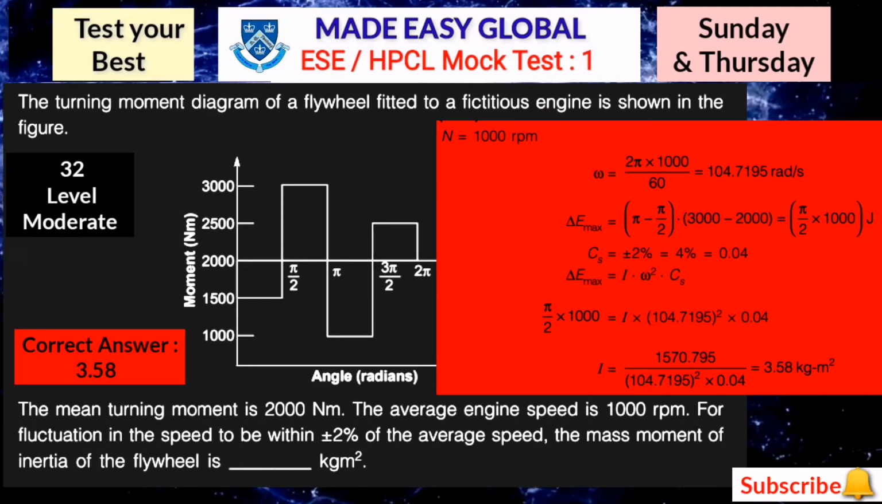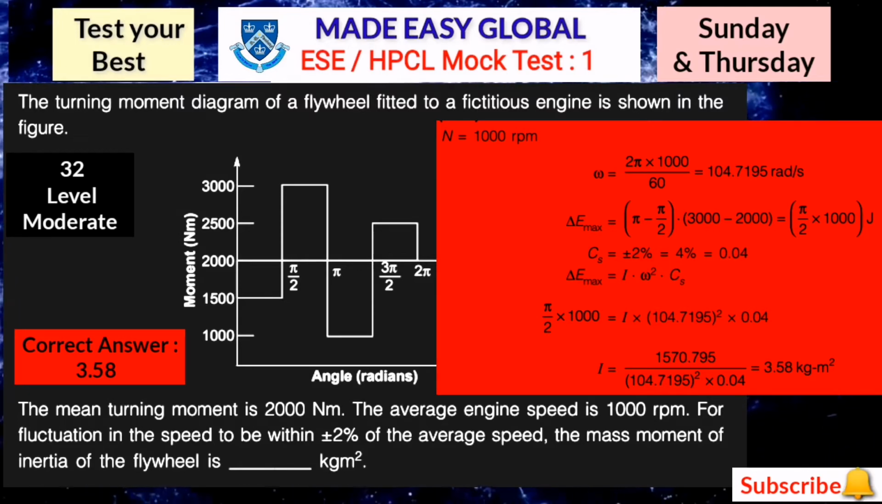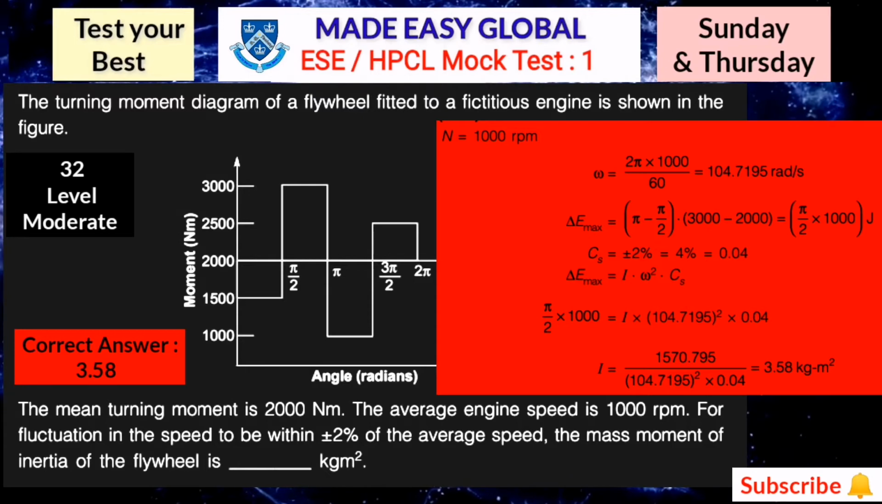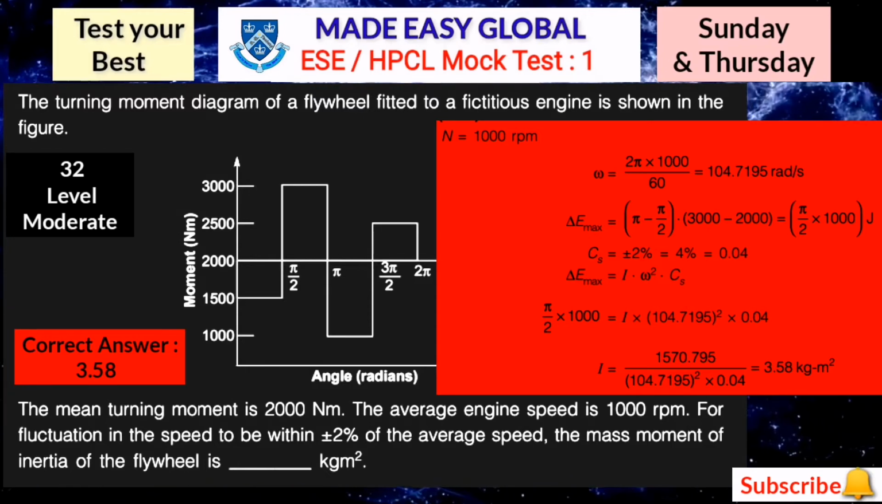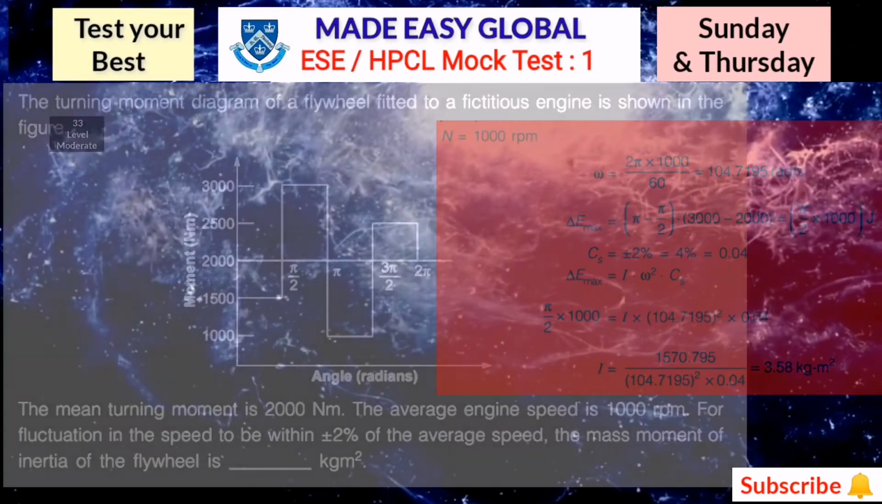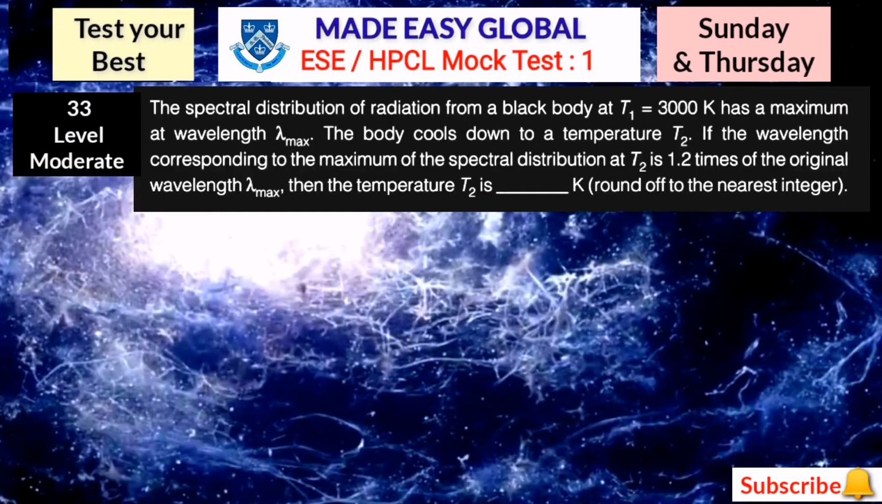First you have to calculate omega, then find the value of delta E, which is delta E equals I into omega square into Cs. Then by using this equation, finally you will get the value of I equals 3.58 kg meter square. Now the next question is question number 33.